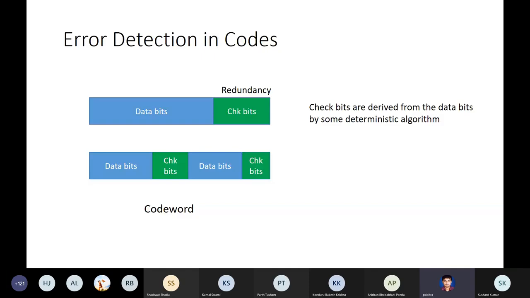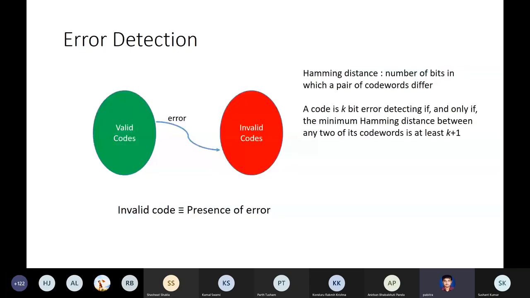The data bits plus check bits together form what is called a code word. So the code word is slightly longer than just the data bits originally intended, as it includes the check bits also. Okay, so how do you do error detection using check bits? The idea is as follows: all possible code words.